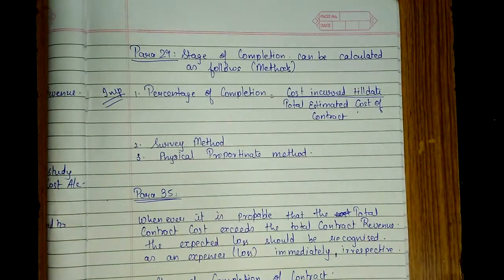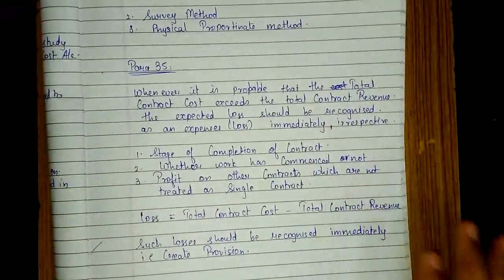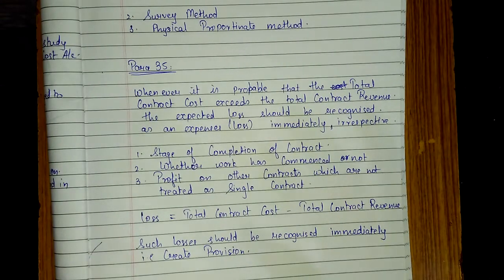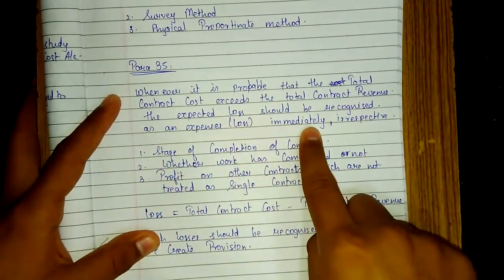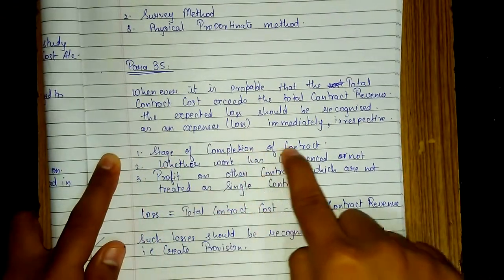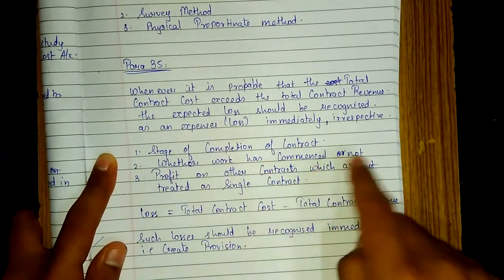Okay, then let's move on to para 35. Whenever it is probable, what does para 35 say? Firstly, just understand that whenever there is a loss in the contract, that is, total contract cost minus total contract revenue is equal to loss, such losses should be recognized immediately, or we have to create a provision. So we'll read it and finish it off. Whenever it is probable that the total contract cost exceeds the total contract revenue, the expected loss should be recognized as an expense or loss immediately, irrespective of the stage of completion of the contract, whether work has commenced or not.